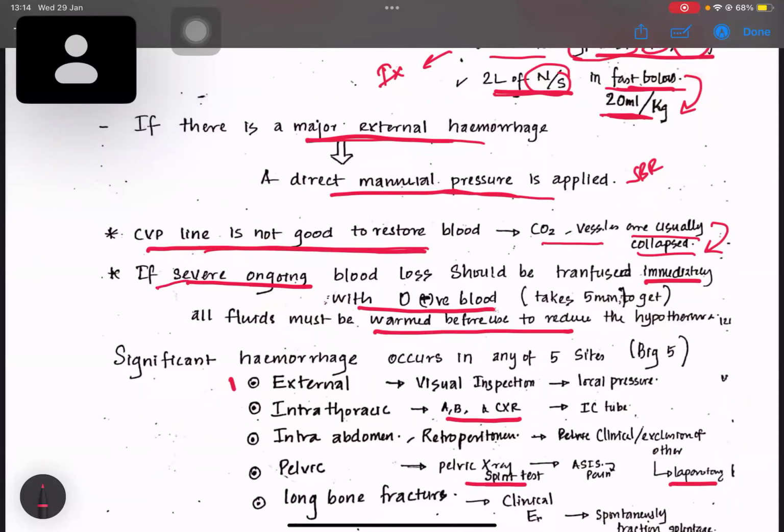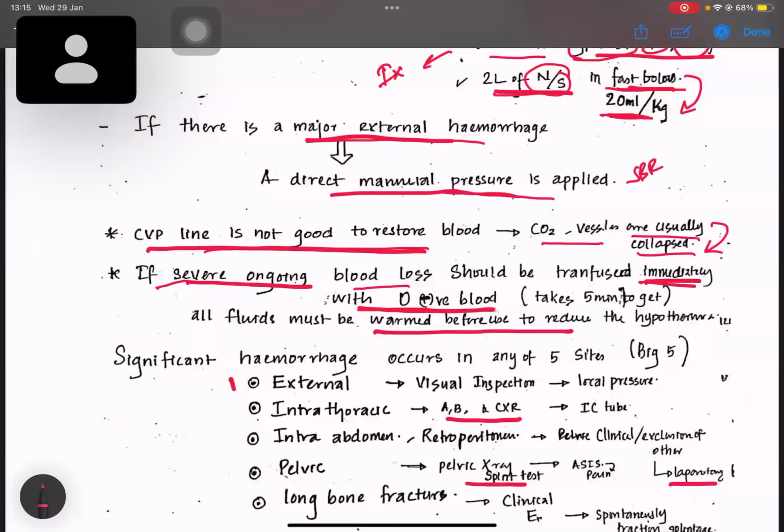If severe ongoing blood loss is there, we should transfuse immediately with O negative blood because we can't readily get the grouping and cross-matching done and we can't get the matched blood. So we take O negative blood.